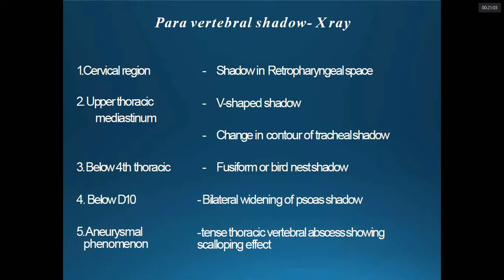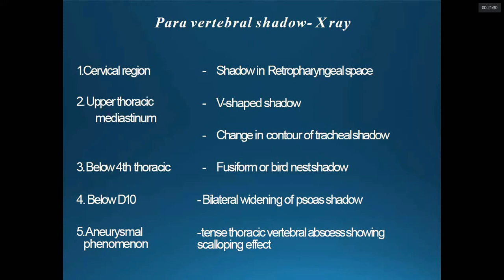So there are also different radiological shadows based on the different regions. In the cervical region, we have to be more focused on the retropharyngeal space. It is said that in the anterior part of the C2 vertebra, if it is more than 4 mm, then that is a pathological shadow.